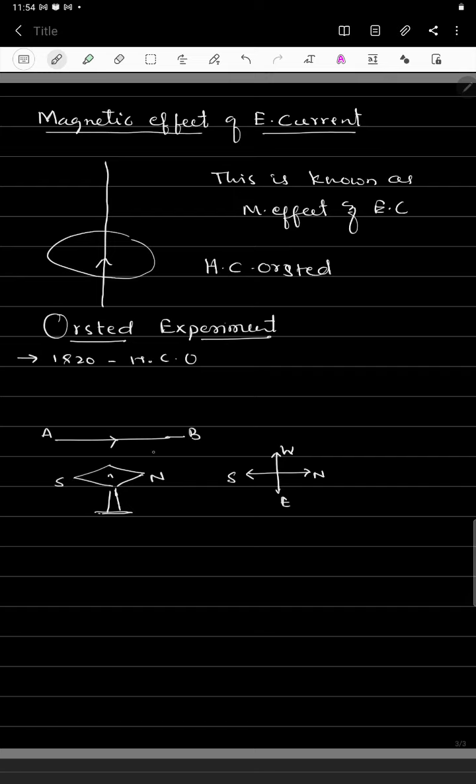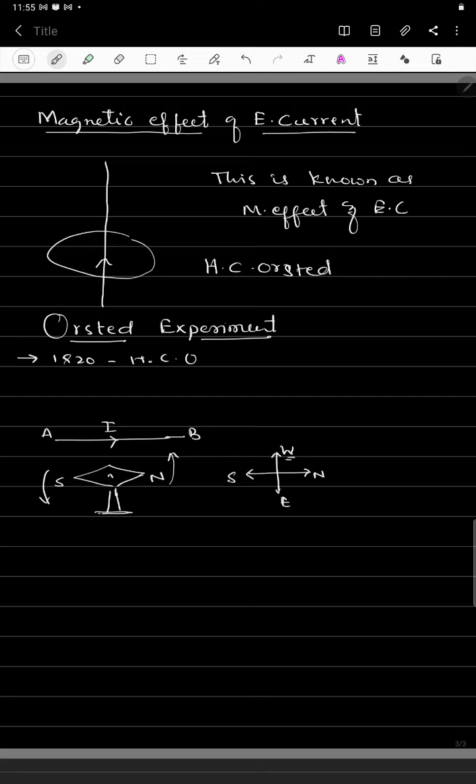When a current is passed through this conductor in this direction, from A to B, the north pole of the magnetic needle deflects towards the west, and then the south pole deflects towards the east.